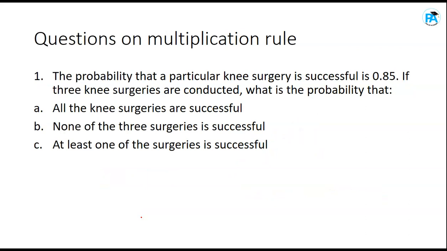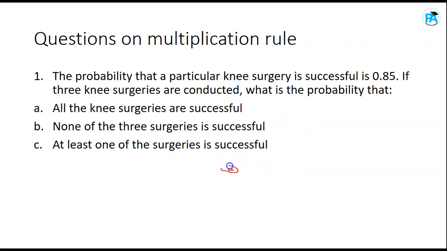So let's take another question. This question is coming from multiplication rule. It said the probability that a particular knee surgery is successful is 0.85. If 3 knee surgeries are conducted, what is the probability that A, all the 3 knee surgeries are successful? So to solve A,